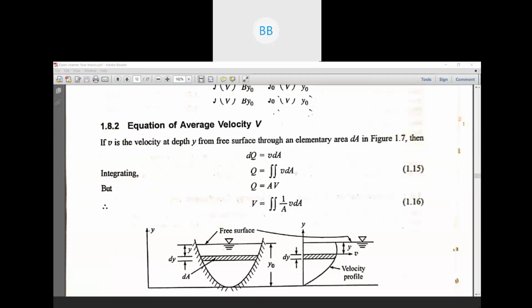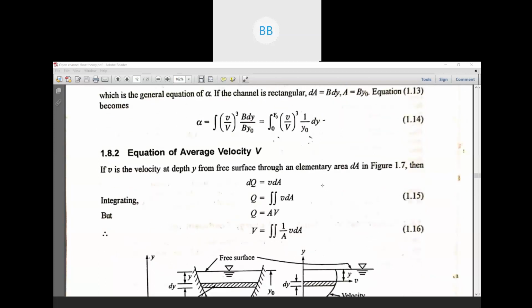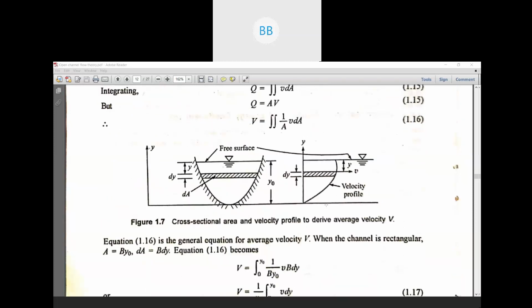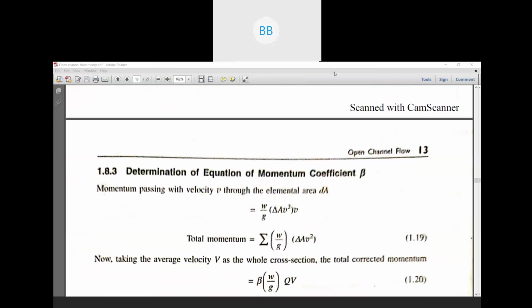In this chapter we have numericals on how to find alpha, the energy coefficient. To find alpha we need to find V, and only then can we determine the energy coefficient. Another term is the momentum coefficient, beta.